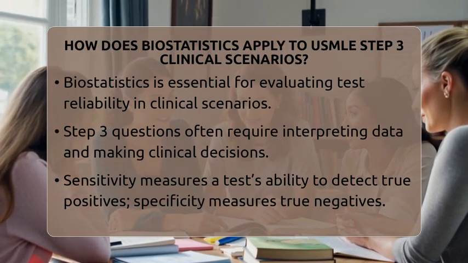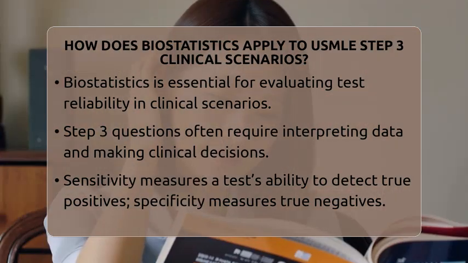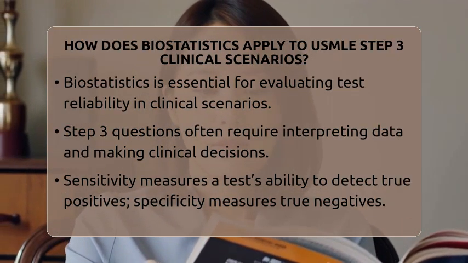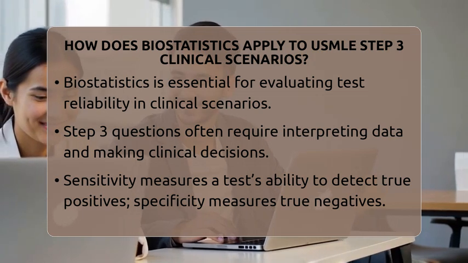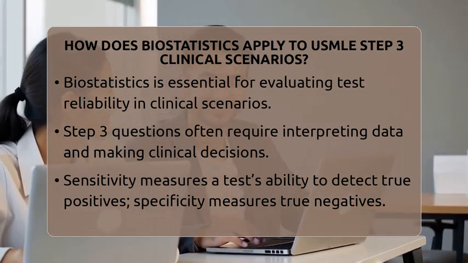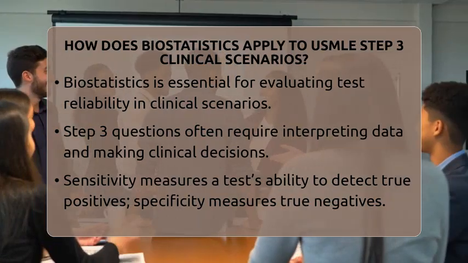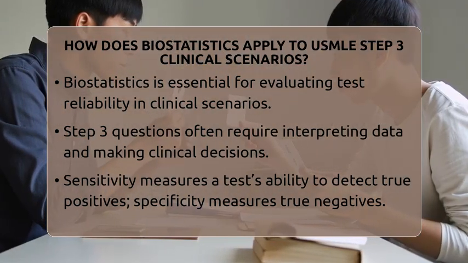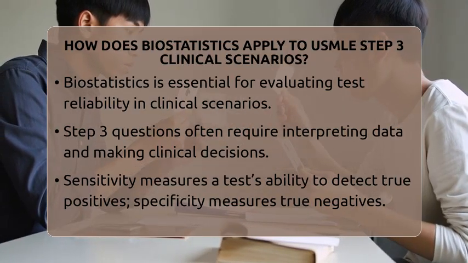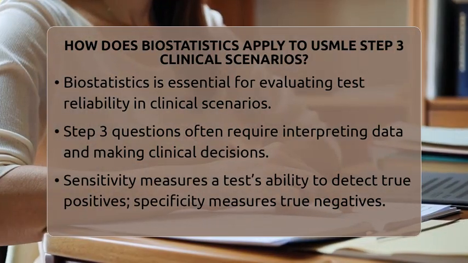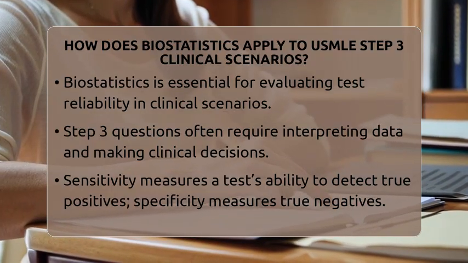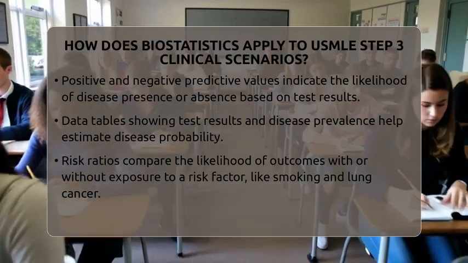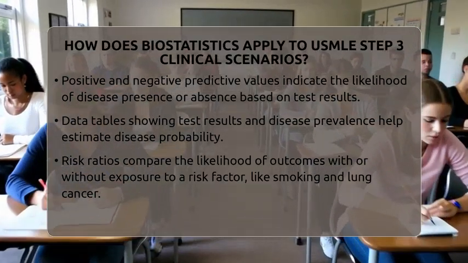On the United States Medical Licensing Examination, especially in Step 3, you will see many clinical cases that require you to interpret data and make decisions. Biostatistics helps you understand how to evaluate diagnostic tests by looking at sensitivity and specificity. Sensitivity tells you how good a test is at catching true positives, while specificity shows how well it identifies true negatives. These numbers help you decide if a test is worth ordering or if it might lead to false alarms.